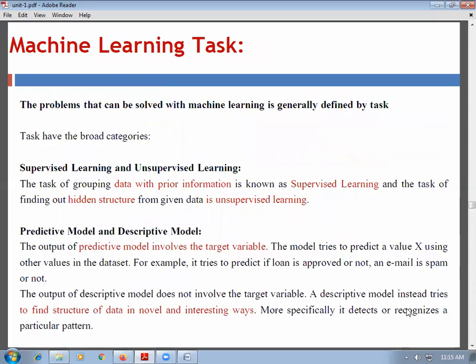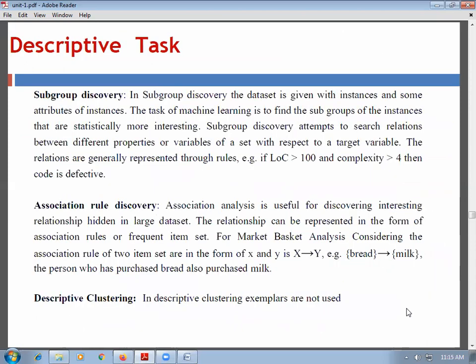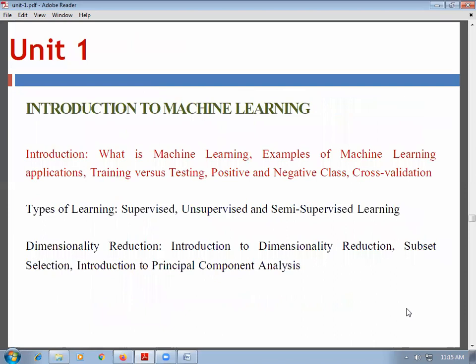The machine learning tasks have two broad categories, supervised and unsupervised learning, that is the predictive model and the descriptive model. Predictive task has binary classification, multi-class classification, regression and clustering. Descriptive task has subgroup discovery, association rule discovery and descriptive clustering.